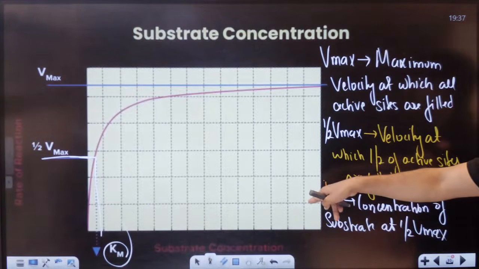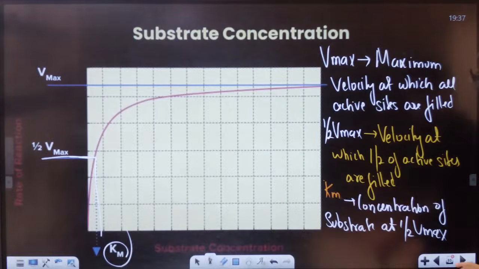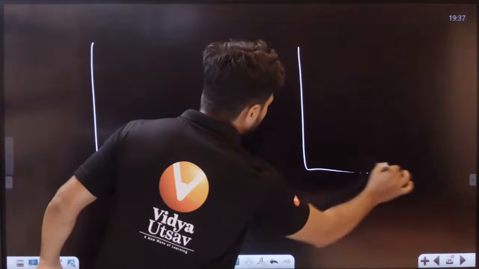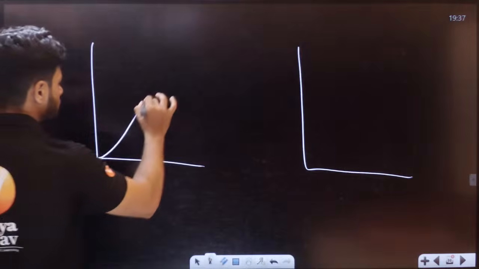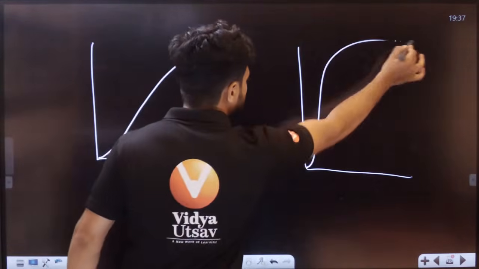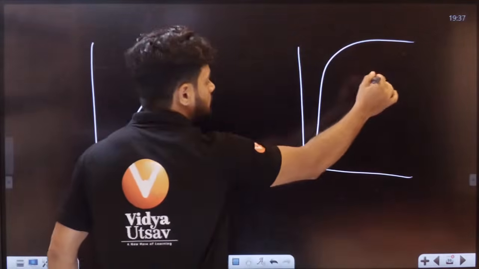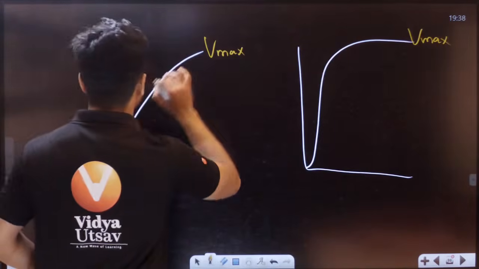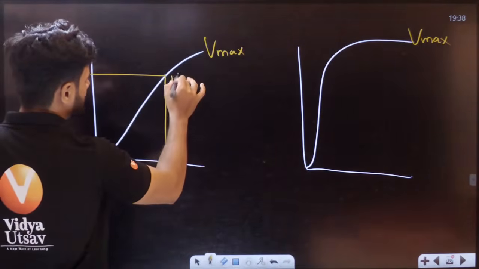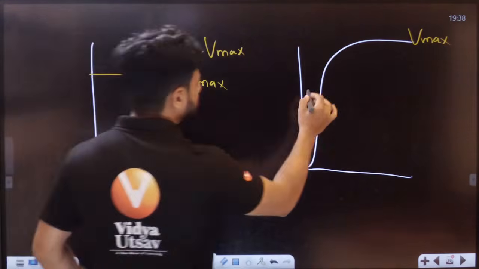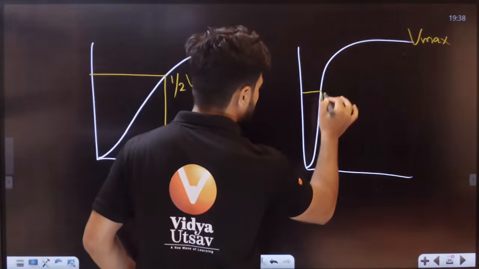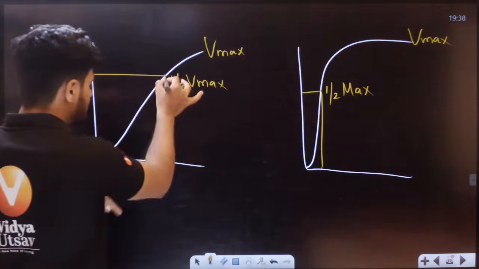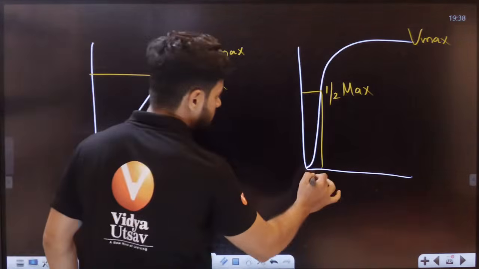Your stomach is half full here. So that means substrate concentration. Students, I'll teach you one more small concept here. Please understand. Let's say here are two reactions happening. This is called Vmax. This is called Vmax. This is half Vmax, somewhere here is half Vmax. Now, this half Vmax, this is the Km value. This is the Km value here.